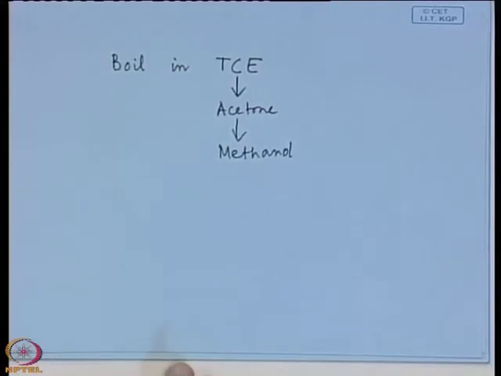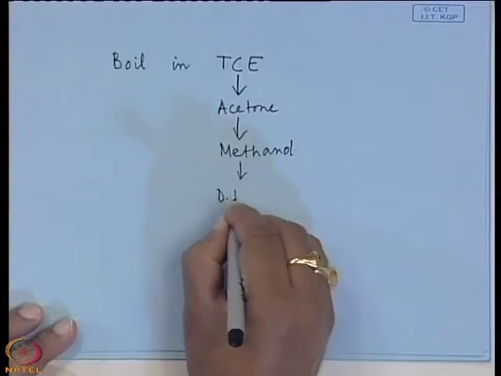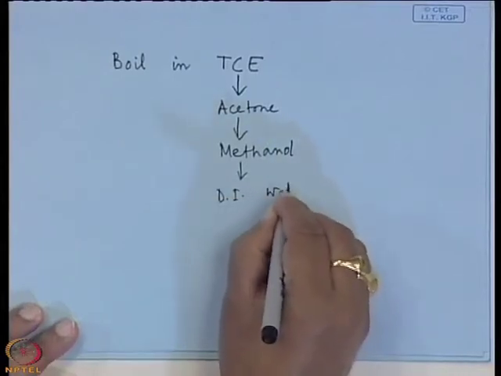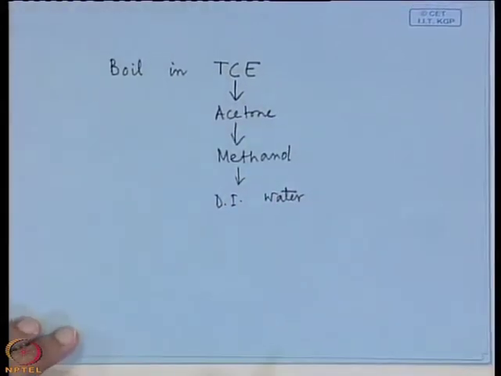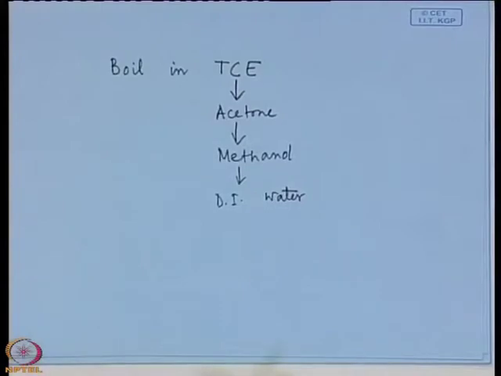Then you rinse your substrate by DI water, deionized water. Do I put it in an ultrasonic cleaner? No, you have to boil it. So, these are the steps normally we use for degreasing a substrate.